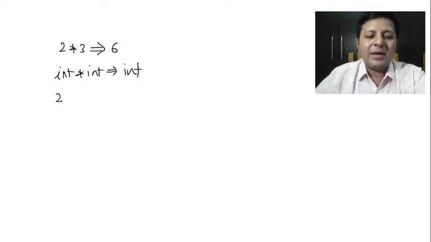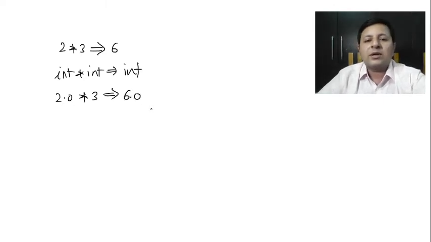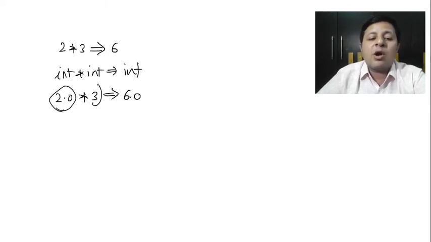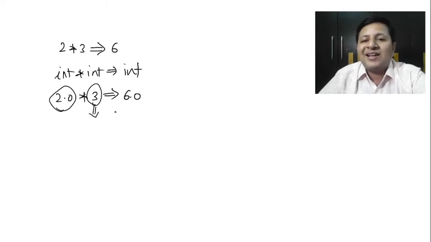Whereas if one of them is float, 2.0 is obviously float, then if I multiply float with int, the answer I'm going to get is float. Since one of them was float, this automatically gets promoted, type promotion, and the final answer is converted to float.